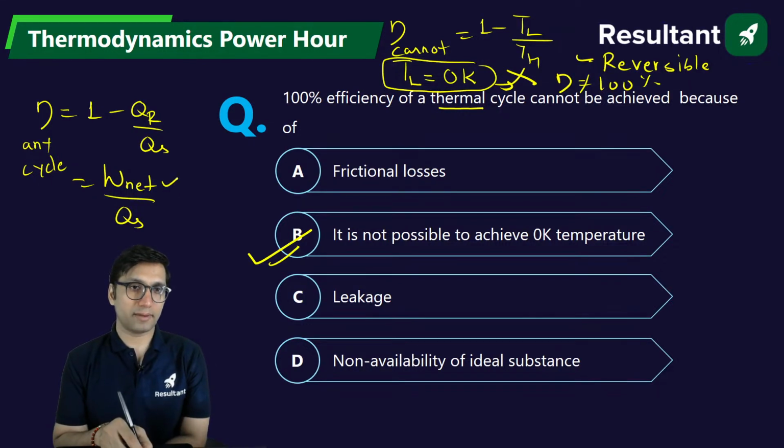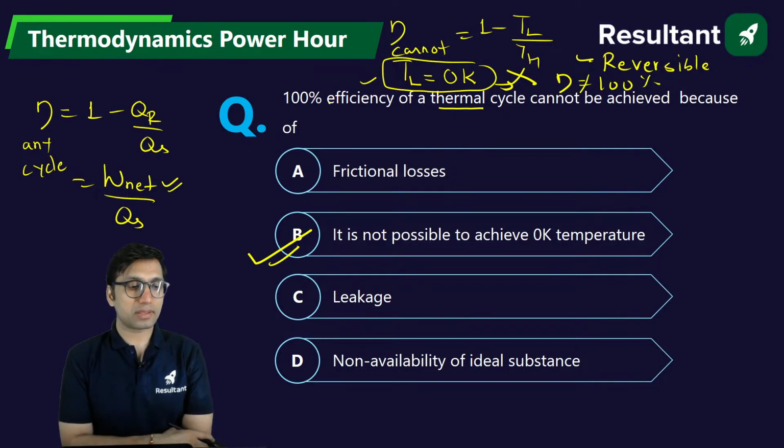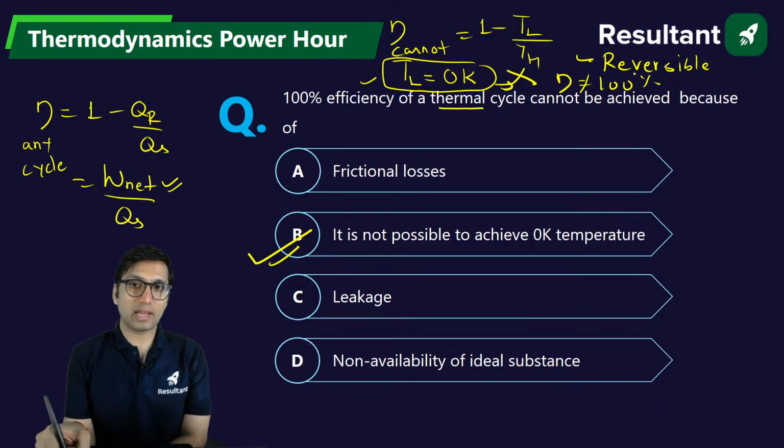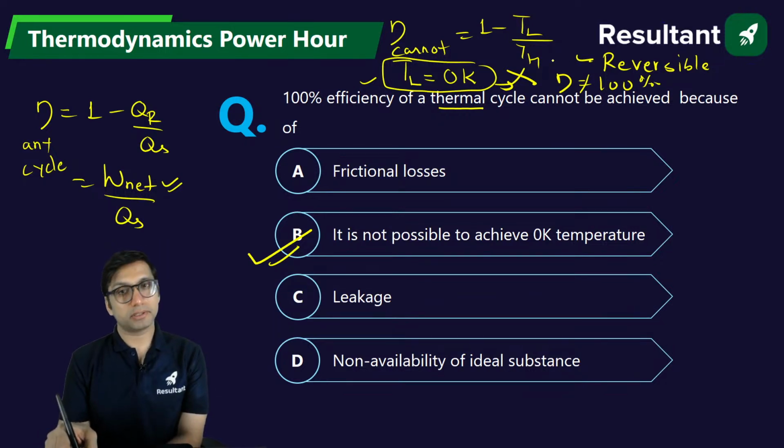Forget about this normal cycle. Let's talk about the Carnot cycle. Carnot cycle is a reversible cycle. So even for a reversible cycle, we cannot achieve 100% efficiency. That means we cannot have 100% efficiency even for Carnot cycle, right? Because in order to have 100% efficiency for a Carnot cycle, the lower temperature has to be 0 Kelvin.